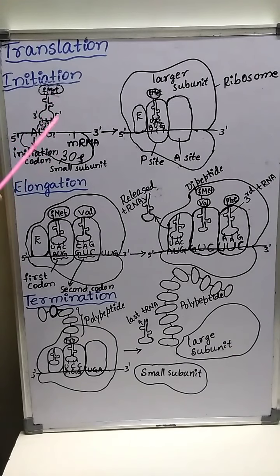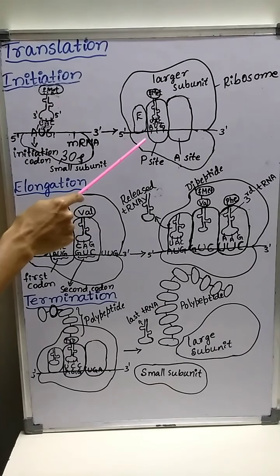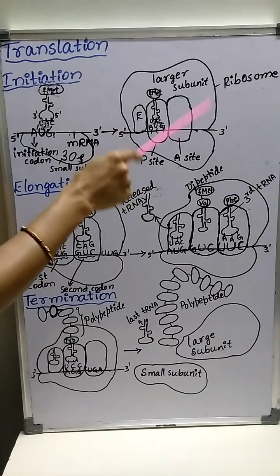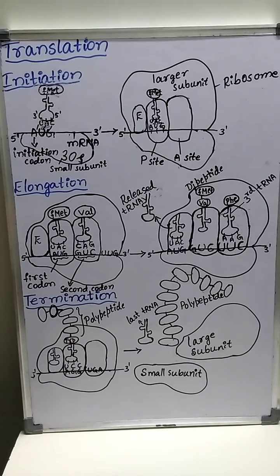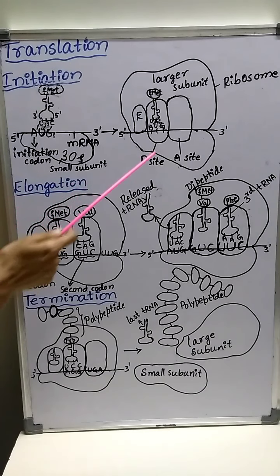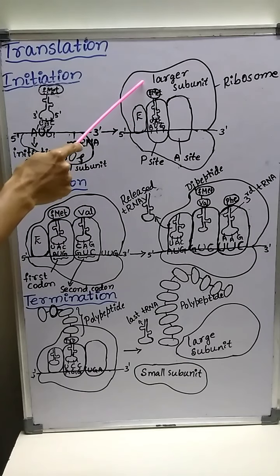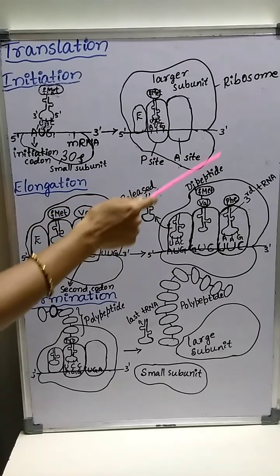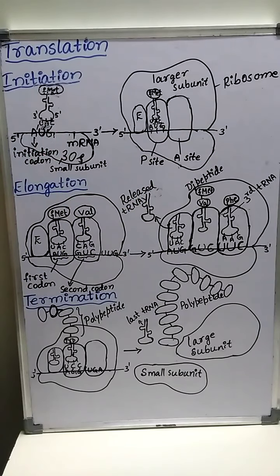After the formation of the initiation complex, the larger subunit of the ribosome is attached to the smaller subunit. The binding of the larger subunit with the smaller subunit forms the complete 70S type of ribosome. In the initiation complex, only the smaller subunit of the ribosome is present with mRNA and the first tRNA carrying the first amino acid.